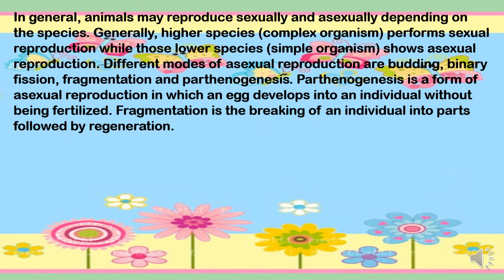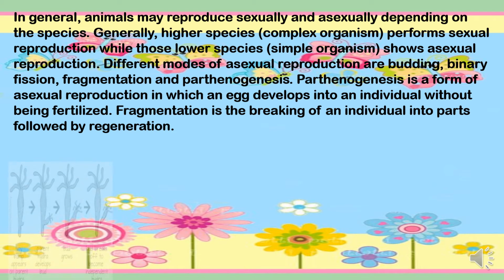In general, animals may reproduce sexually and asexually depending on the species. Generally, higher species or complex organisms perform sexual reproduction, while lower species or simple organisms show asexual reproduction.